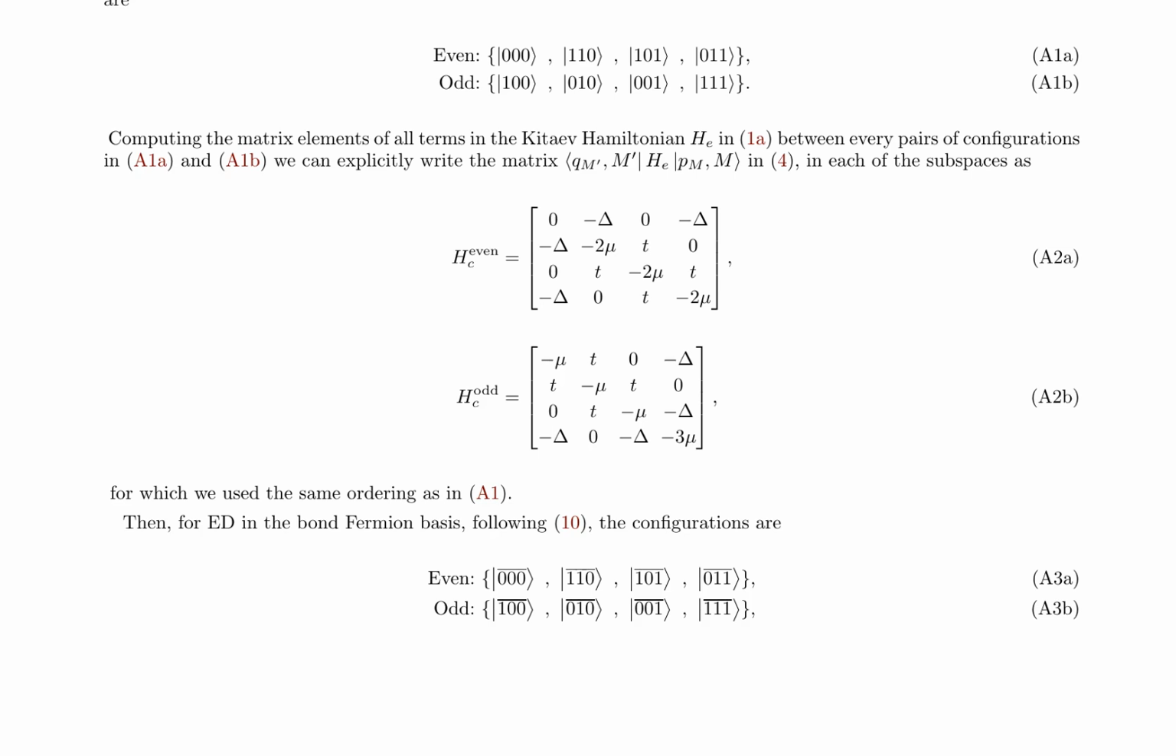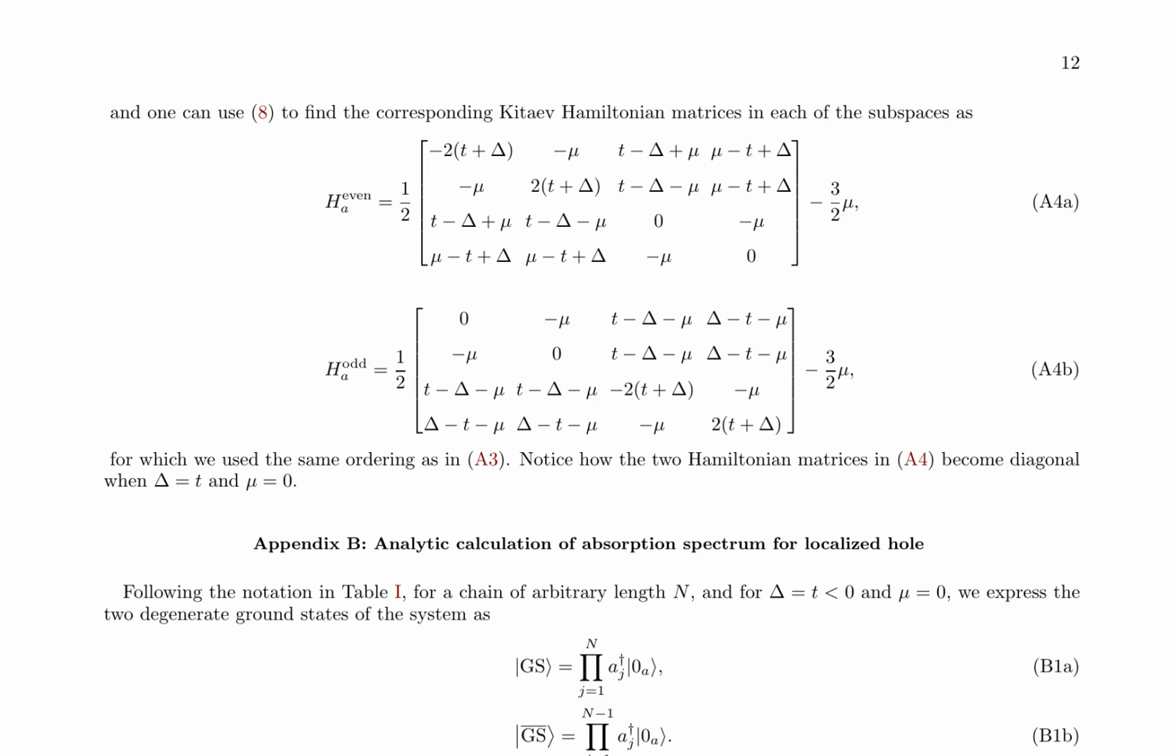In the appendix, the authors provide detailed calculations for the exact diagonalisation of the Kitaev Hamiltonian for a chain of length 3. They present the matrix elements of the Hamiltonian in the even and odd subspaces, and then transform the Hamiltonian to the bond fermion basis. The authors also derive the analytic expression for the absorption spectrum of a localized hole, which is essential for understanding the interaction between the valence band hole and the Majorana fermions.